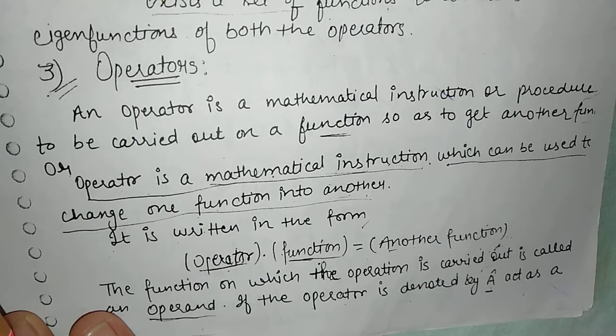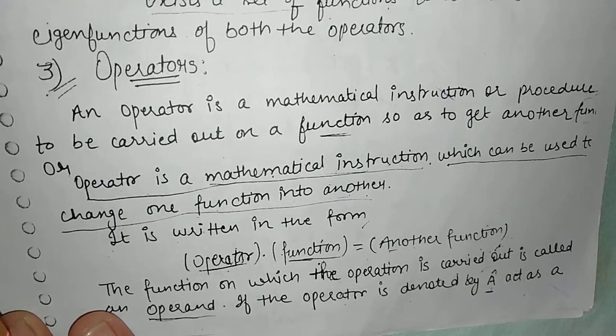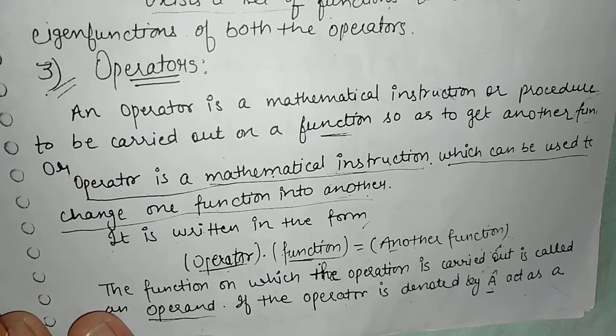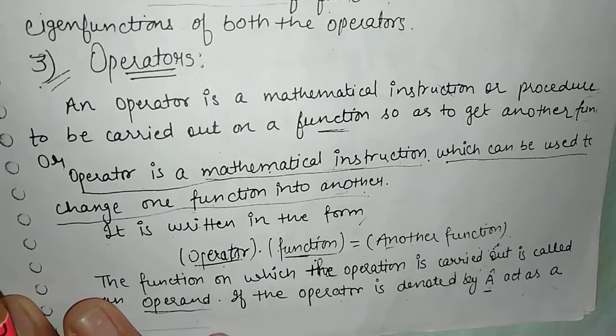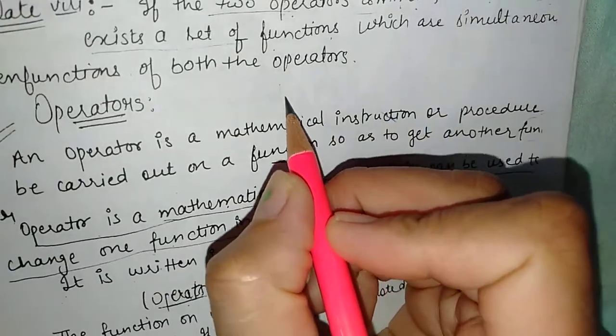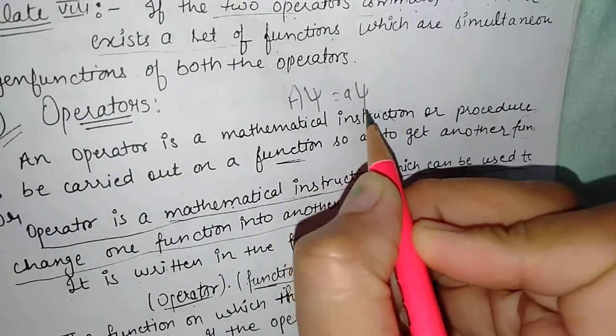So like that, an operator is a mathematical instruction, or you can say it is a procedure, and that can operate on any function so that it can transform that function to another function. So here we have the simple equation of the operator: A psi is equal to small a psi.